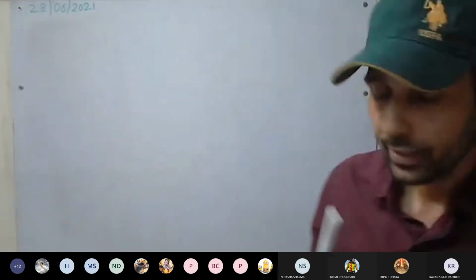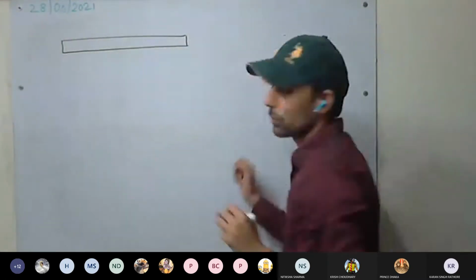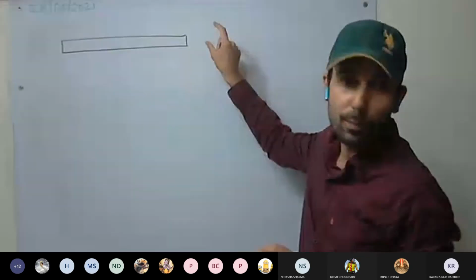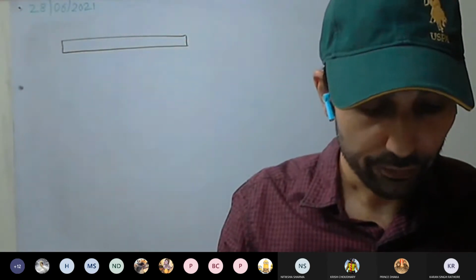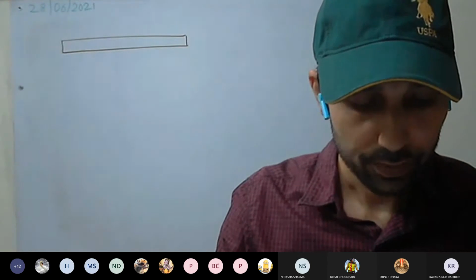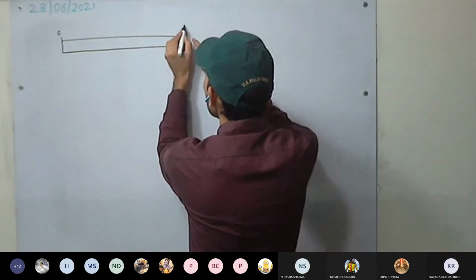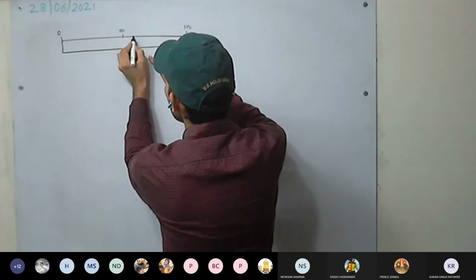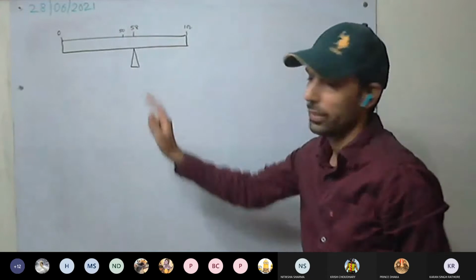A uniform meter rule is pivoted at its midpoint. Okay, we'll take it slow. We are having a meter rule. Uniform meter rule means the whole mass is distributed uniformly. It balances horizontally on a knife edge placed at the 58 centimeter mark. So 58, if we are taking 0 here and 100 here. Somewhere here it will be 50 and here it is 58. Here we are having the knife edge. Here it is pivoted.